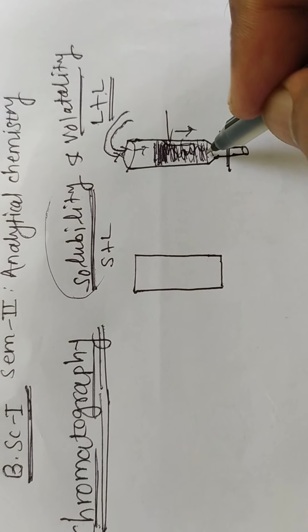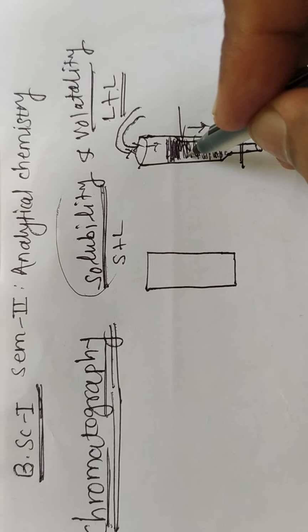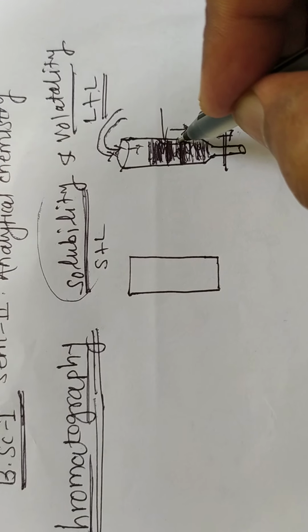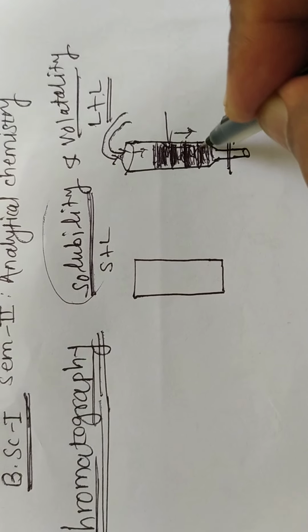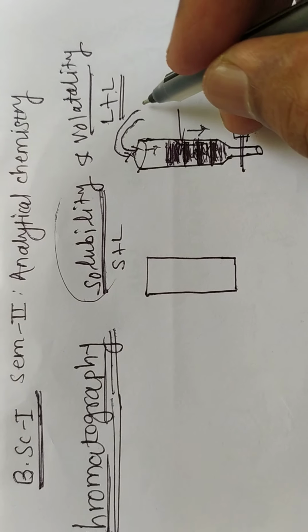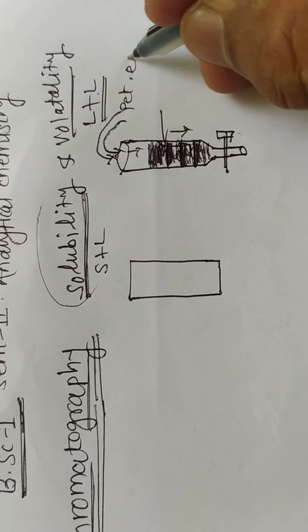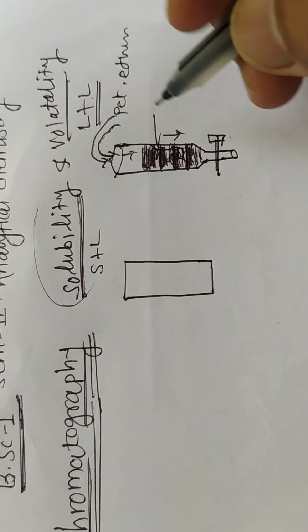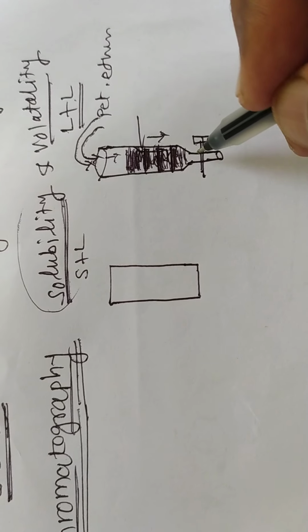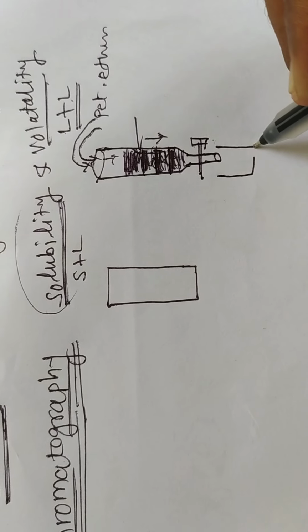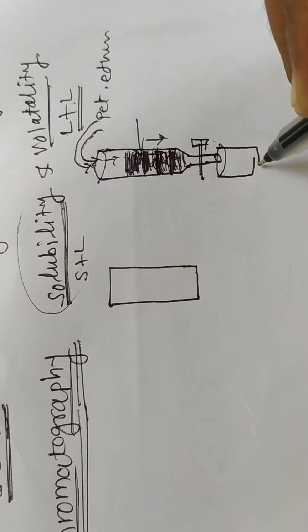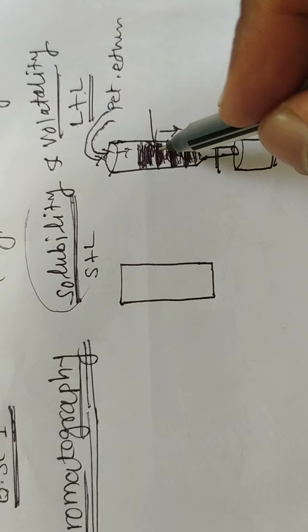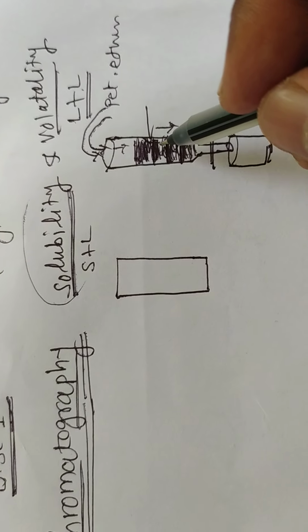While they go through this porous medium, they are separated into color bands, means different colored bands are formed on the calcium carbonate. When petroleum ether passes through, these colored bands are separated and collected separately in different beakers, and depending on the color of the band, the plant pigments can be separated.